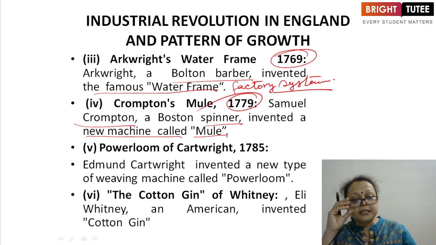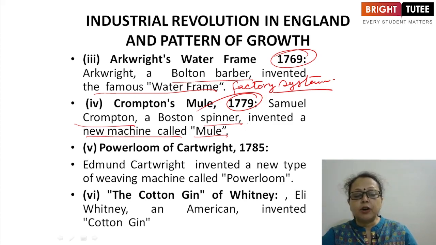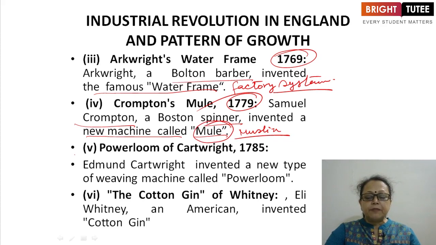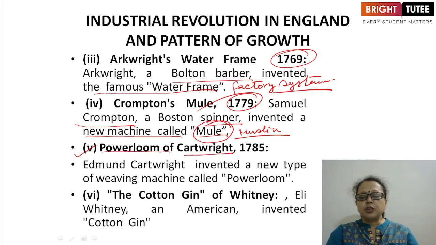Muslin is a very fine quality of cotton. After the invention of the mule, this fine quality of muslin became possible in the textile industries. Then the fifth one is the power loom of Cartwright. Year wise also it is in a very chronological order. In 1785, Edmund Cartwright invented a new type of weaving machine called the power loom.